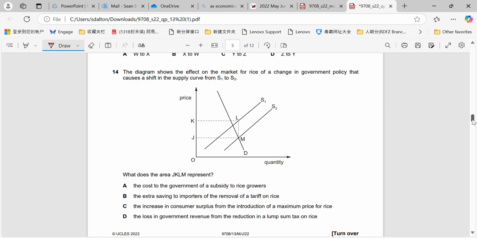Okay, the diagram shows the effect on the market for rice of a change in government policy. So we can see supply is shifted right, so that tells us that the government policy is a subsidy. Okay, especially the way they've drawn the diagram here. What does the area JKLM represent? So it represents the cost of the subsidy to rice growers. None of the others apply, and I don't think I need to explain it really, because we should know these diagrams as well as the indirect tax diagrams.